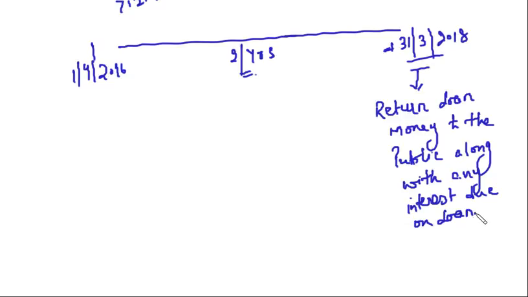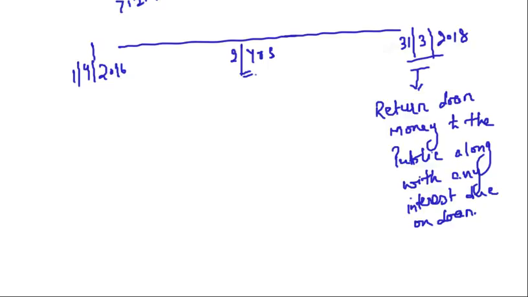So if you are issuing the debentures on 1/4/2016 and you say we have to redeem these on 31st of March 2018, what is going to happen on 31st of March? You will return the loan money to the public along with any interest due on loan, and the public will return your debenture forms, your receipts that you issued at the time of issue of debentures.